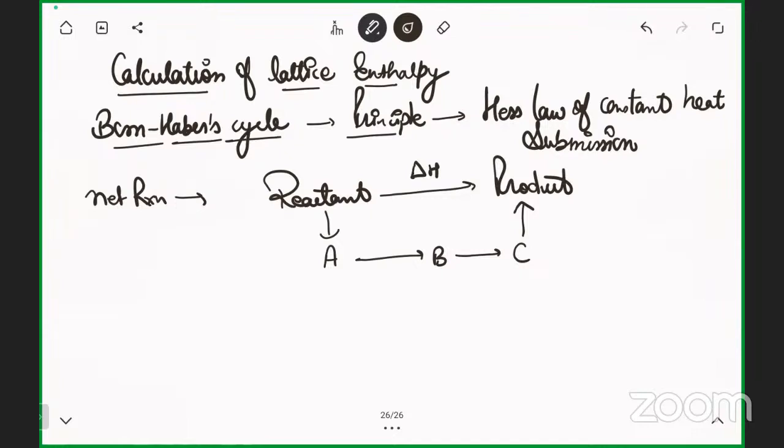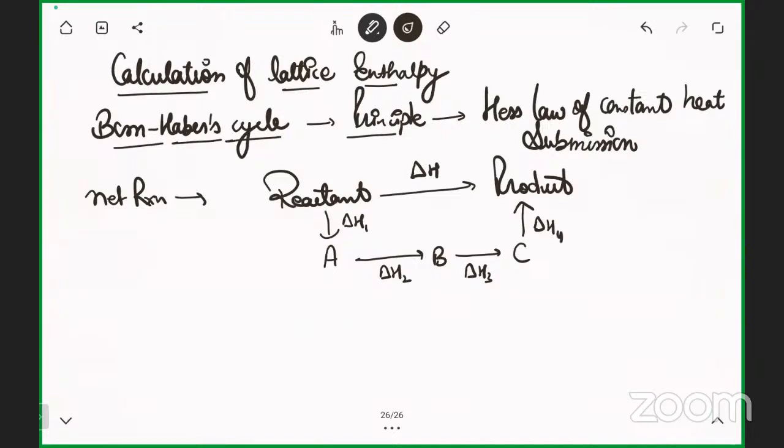If the reactant is converting into A, it means there is an energy change. I'm taking this energy change as delta H1. When A is converting into B, I consider it delta H2. B is converting into C, I'm taking it as delta H3, and C is converting into the product, I'm taking as delta H4.